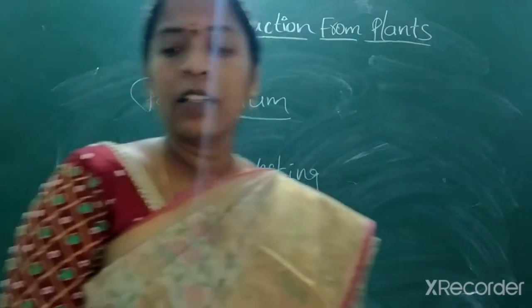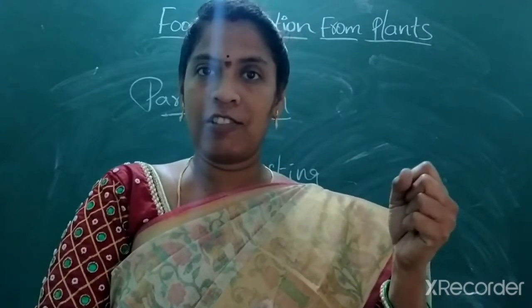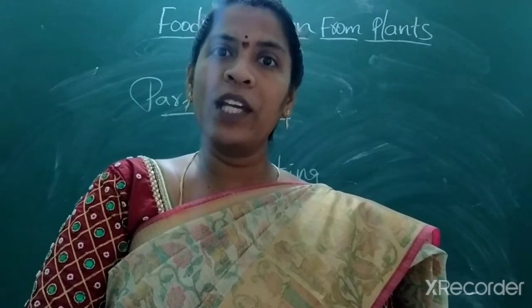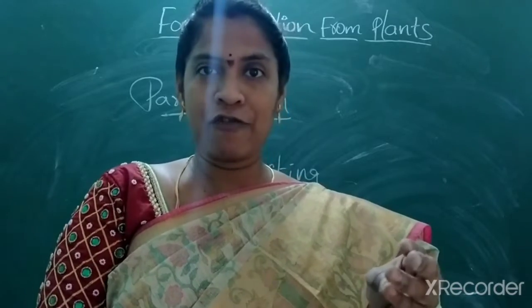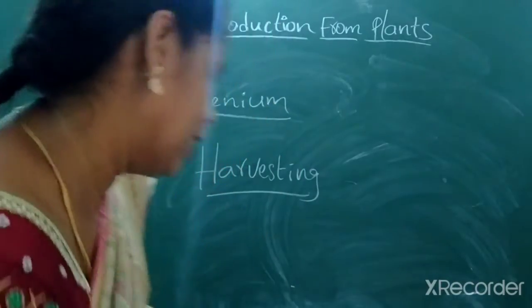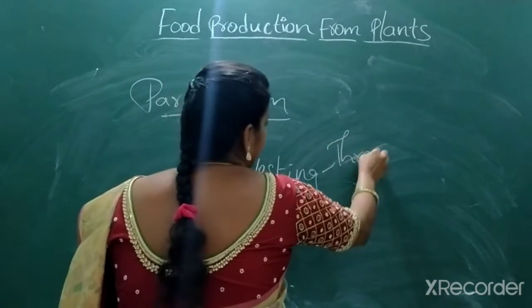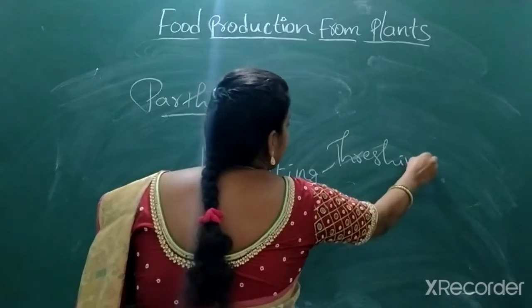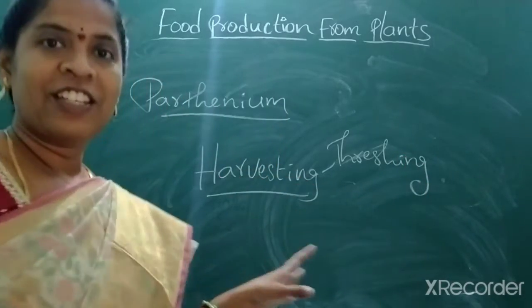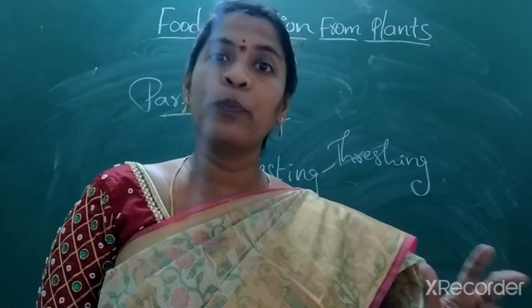So basically, at the time of harvesting, the plant crop, some people cut it. For example, wheat and rice, we cut half. And later, after harvesting, they do one more thing, which is known as threshing. Threshing is nothing but, in olden days they used bullock carts.